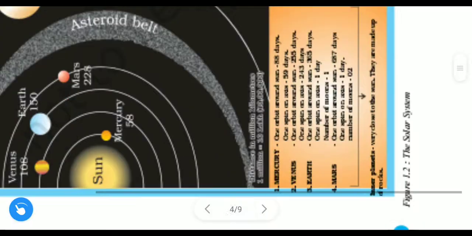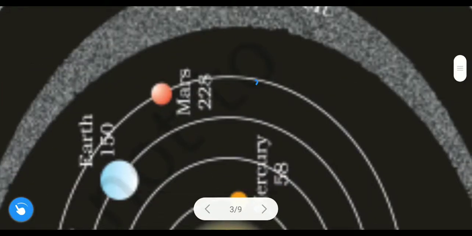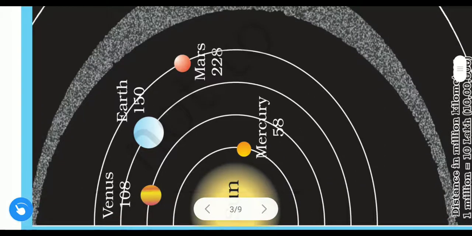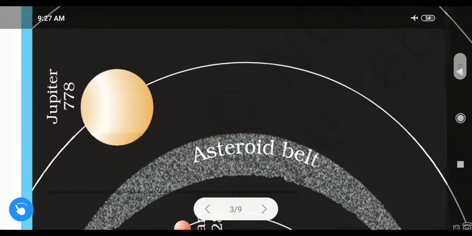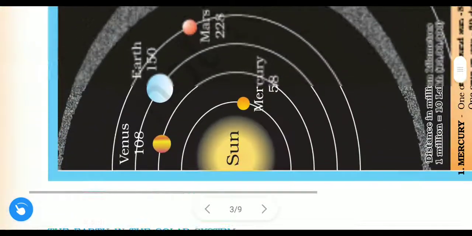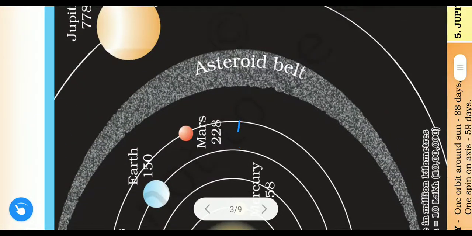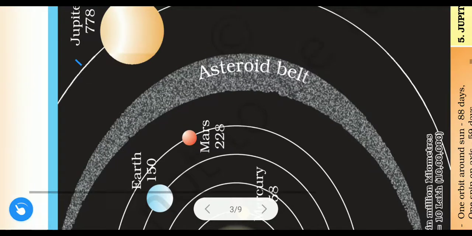See where the orbits of Mars and Jupiter are. Here you will be able to find Mars, and this is Jupiter. This is the orbit of Mars and this is the orbit of Jupiter.